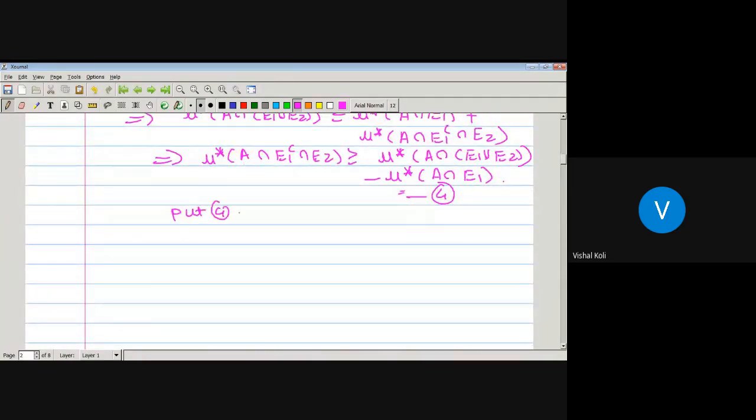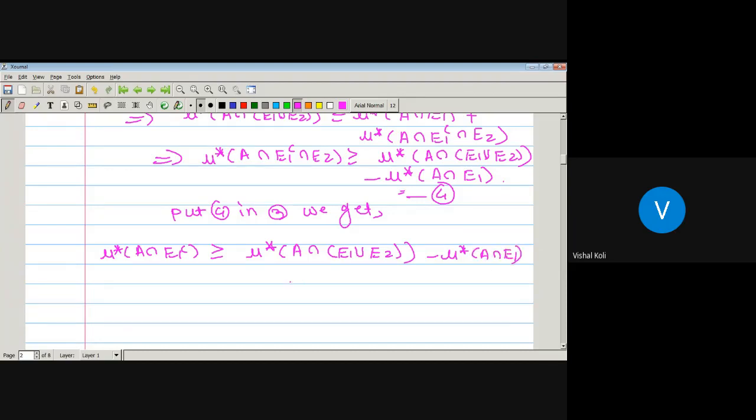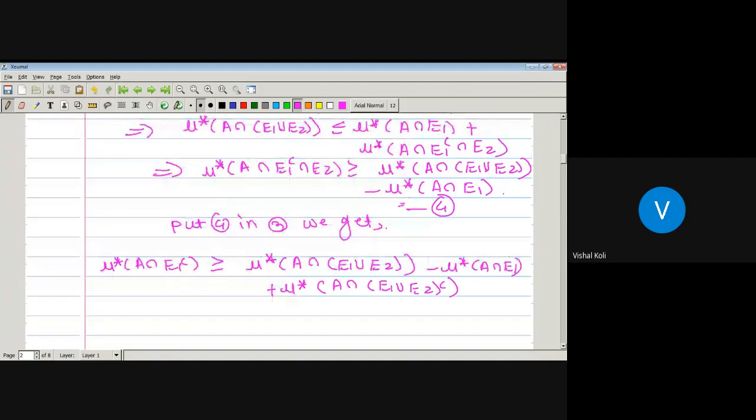So putting 4 in 3 we get outer measure of A intersection E1 complement is greater equal by outer measure of A intersection (E1 union E2) minus outer measure of A intersection E1 plus outer measure of A intersection (E1 union E2) complement, which is on the RHS of equation 3.